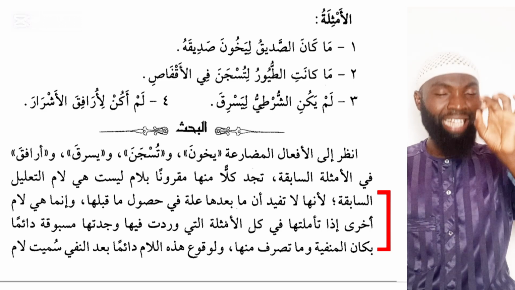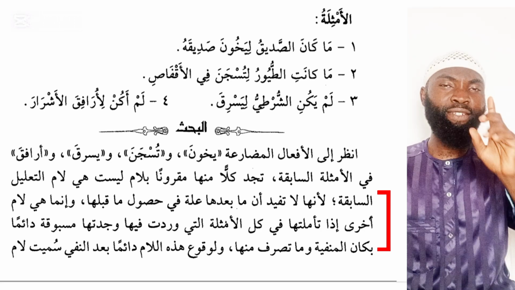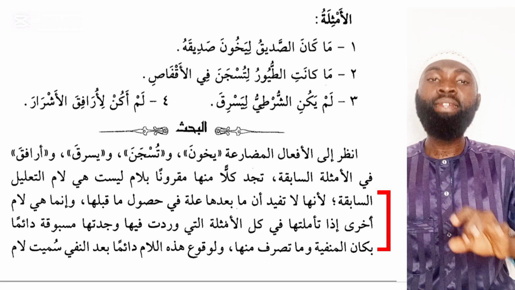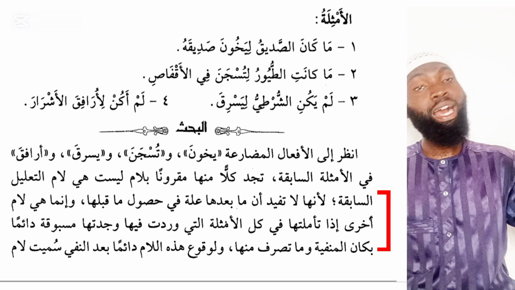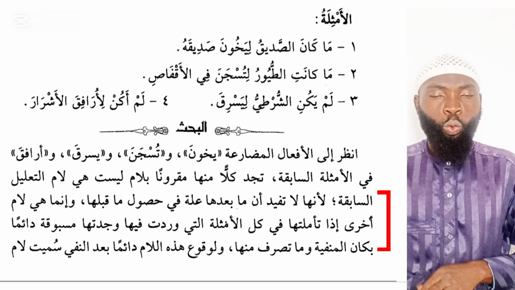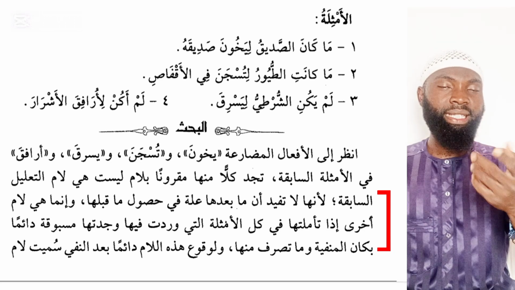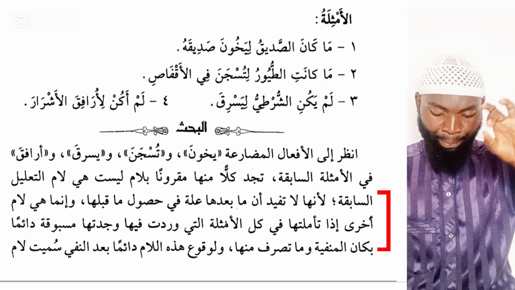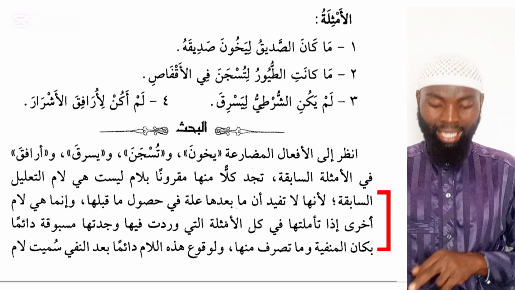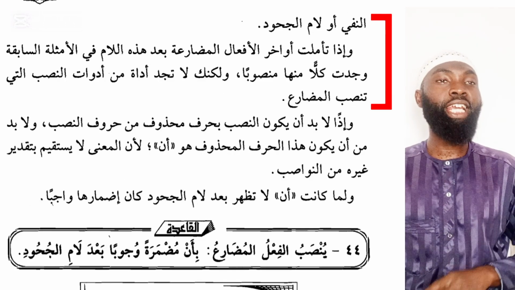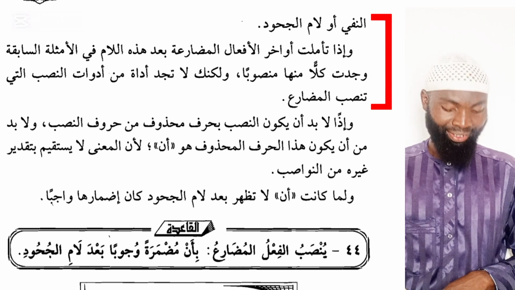You will see that this type of lam, if you study it very well, is usually coming after ma kana, or the derivatives of ma kana, like lam yakun, ma kuntu, lam akun, and the rest of them. وَلِوَقُوعِ هَذِهِ اللَّامِ دَائِمًا بَعْدَ النَّفِي, because this lam always appears after negation, سُمِّيَتْ لَامَ النَّفِي, therefore we call it the lam of negation, أو لام الجحود, or the lam of denial.